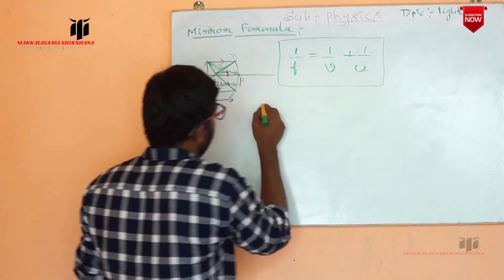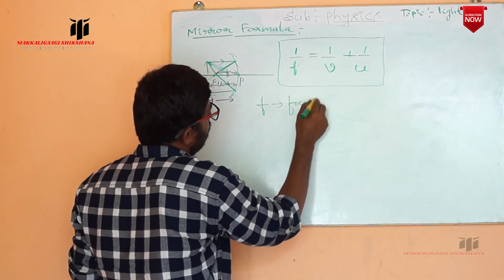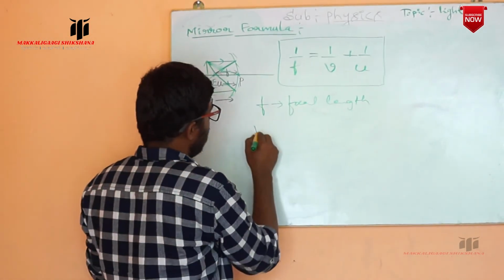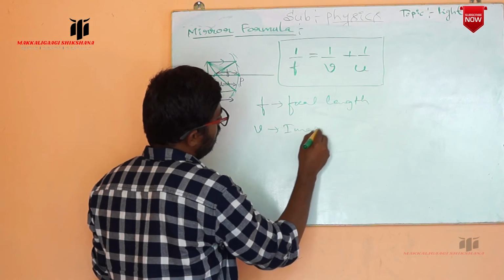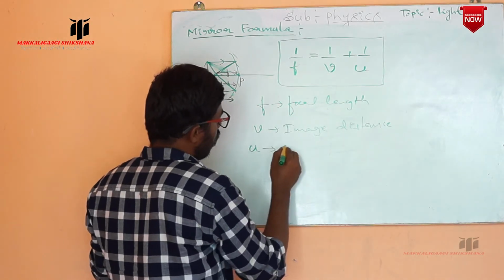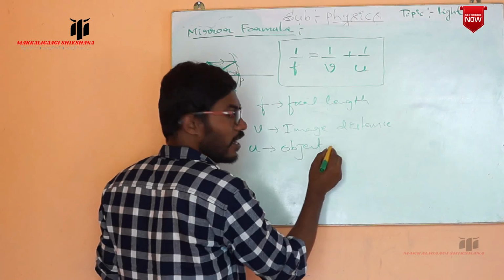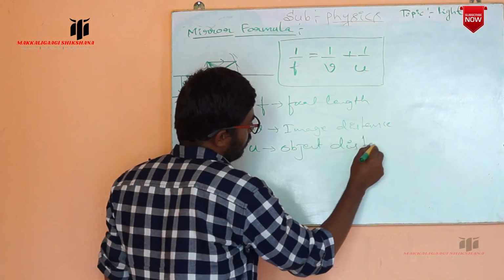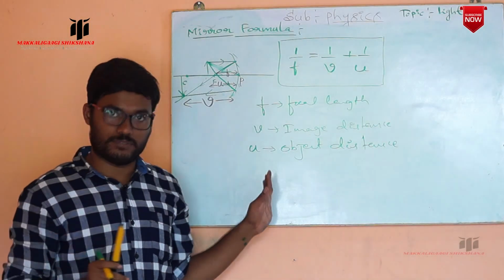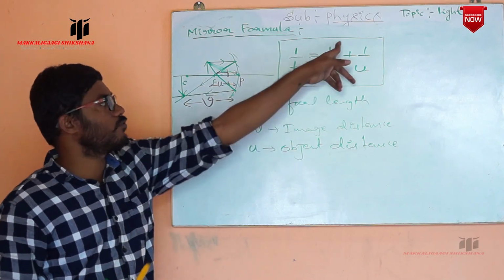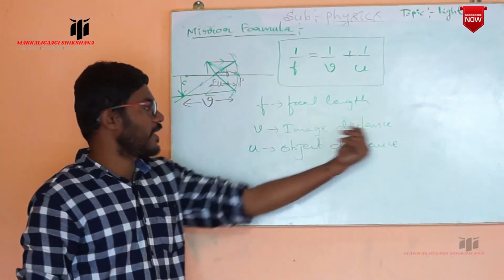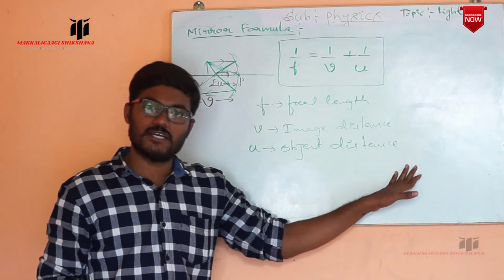Now here f is the focal length of the mirror, v indicates the image distance, and u indicates the object distance. So if they ask the question, what is the mirror formula, and expand its terms, then 1 by f is equal to 1 by v plus 1 by u is the mirror formula. f indicates the focal length, v indicates the image distance, and u indicates the object distance.